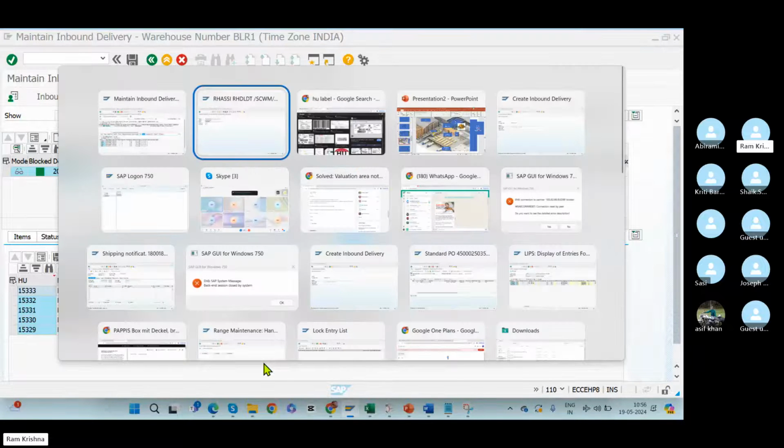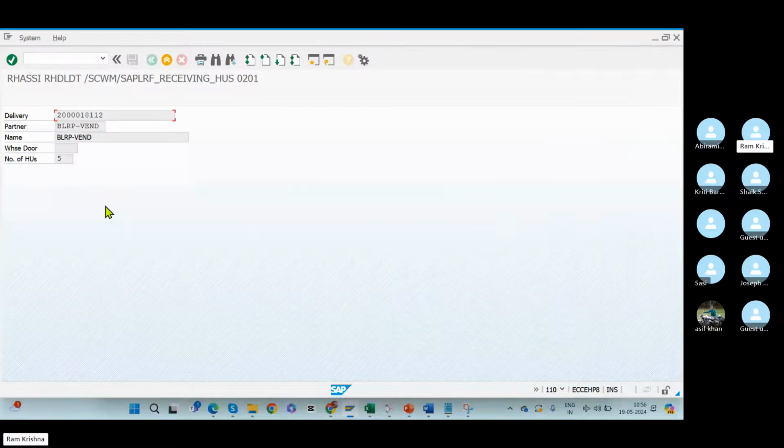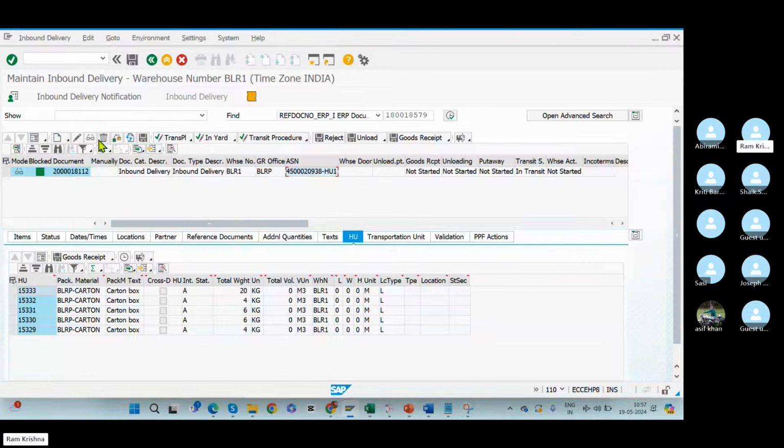The system and the RF gun know everything, because the RF gun is also part of SAP only. In this case, the RF gun is the end user, the operator. Now the RF gun will fetch all details from the respective inbound delivery.